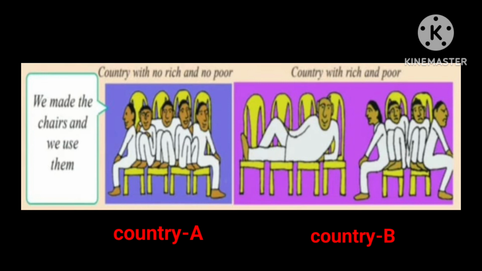But coming to country B with the rich and poor, the person who is occupying the four chairs and sitting, what does it mean? We can see the distribution among them. So this is one of the important issues we can see about the World Bank criteria.